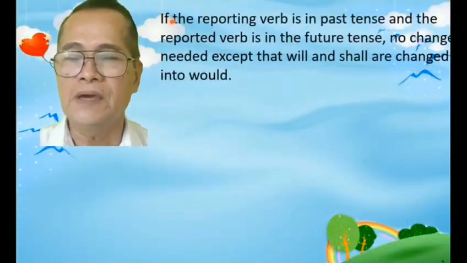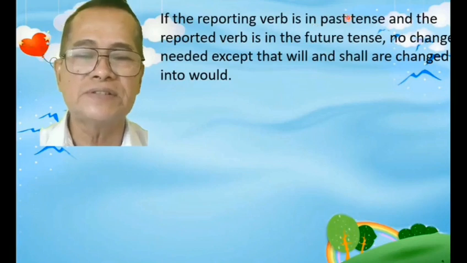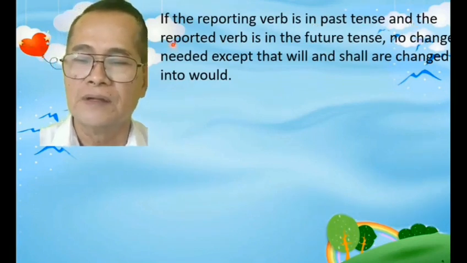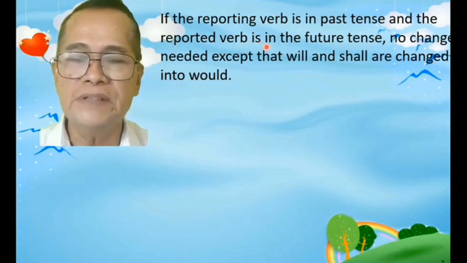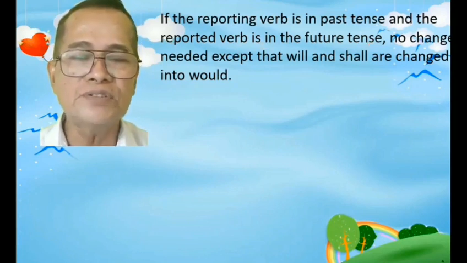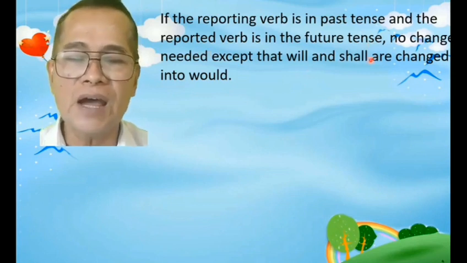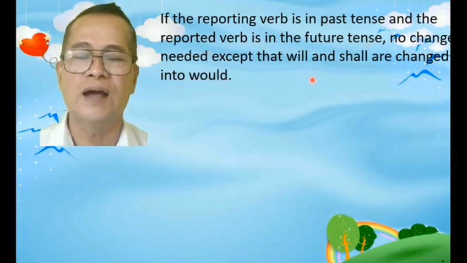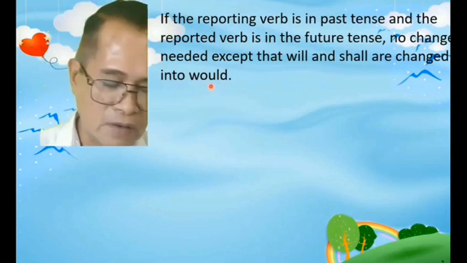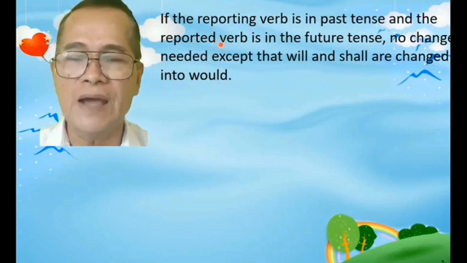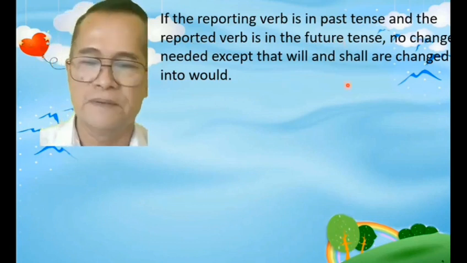Next. If the reporting verb is in the past tense again, and the reported verb is in the future tense, no change is needed except that will and shall are changed into would. Ang will at saka shall ay magiging would. That is, kung ang ating reported verb ay nasa future tense.